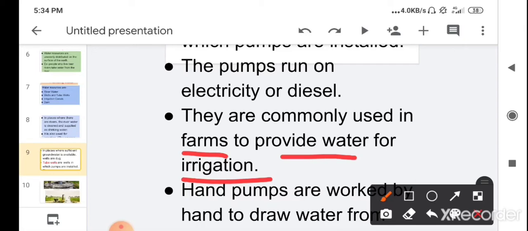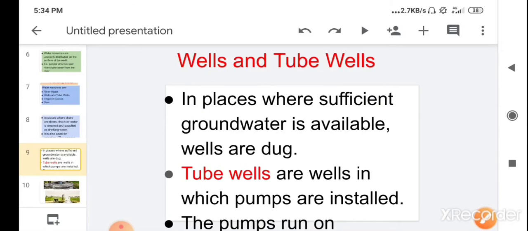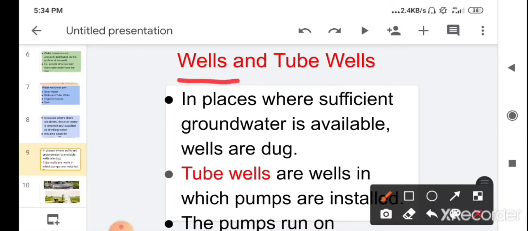So farmers use water pumps for the irrigation. Children, now can you tell me which type of machine is a well? Is it a simple machine or a complex machine? Very good. A well is a simple machine because in that one wheel is used. With the help of a rope, the water is taken out from the well. But a tube well is a complex machine because in that a pump is used.